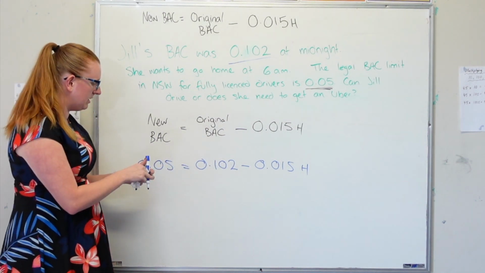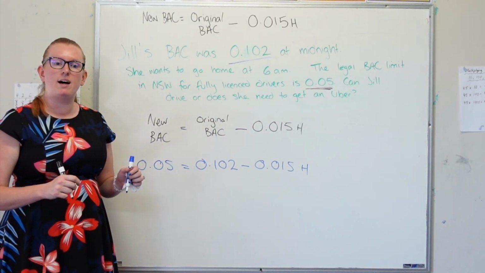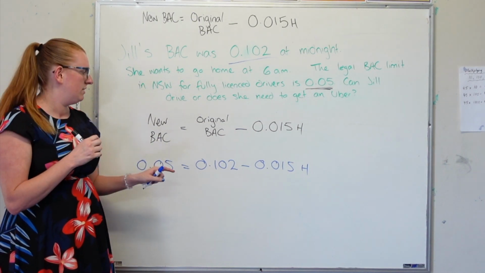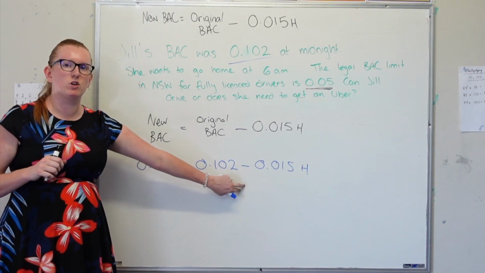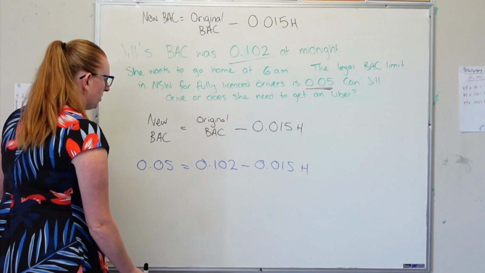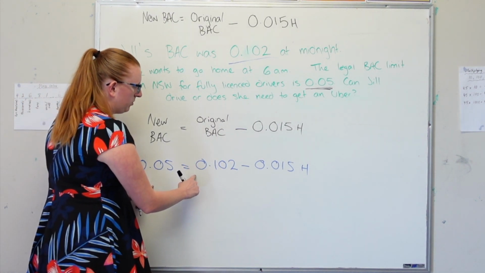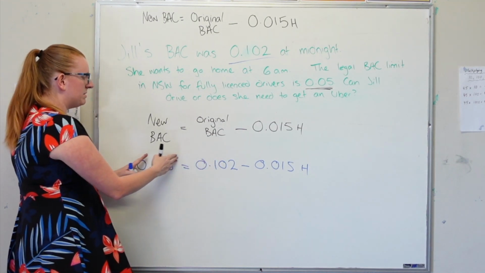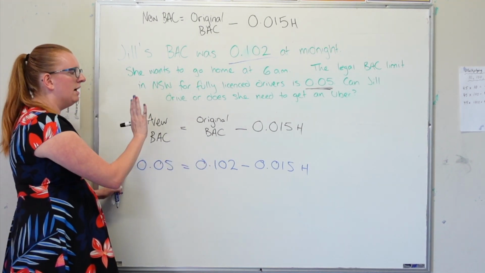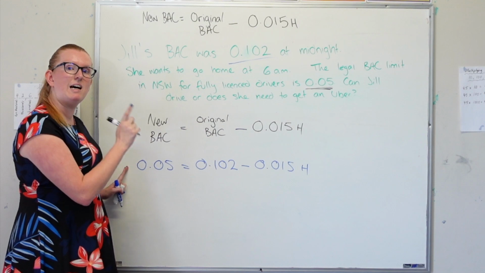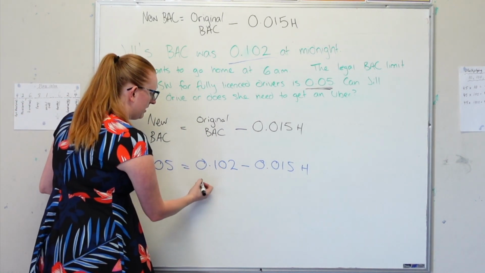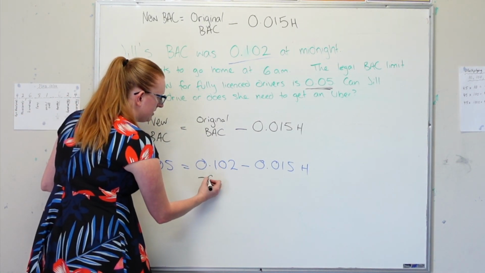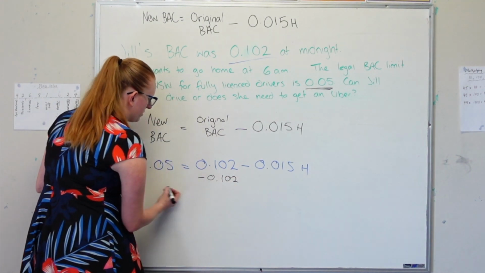What we're going to do here is work backwards until we just have H left over on its own. First step, I want to move all of my numbers to this side so that H is on its own. And first I need to get rid of the least attached thing, which is this number here. So I'm going to minus 0.102 from both sides.